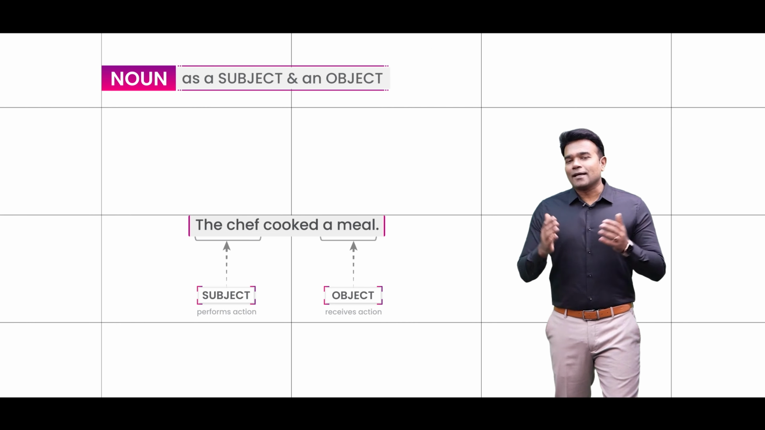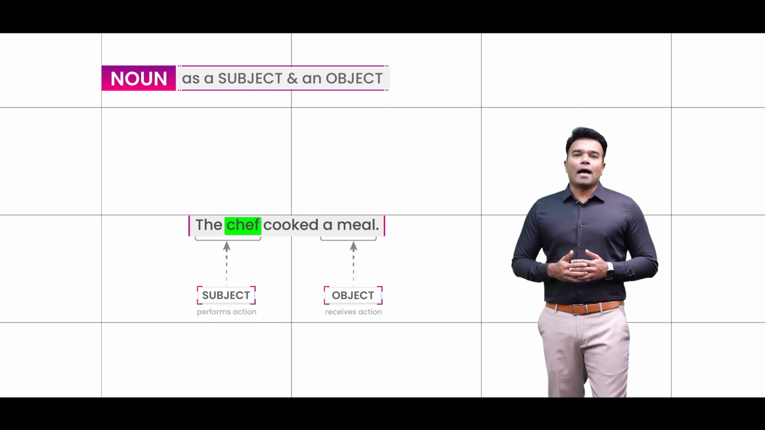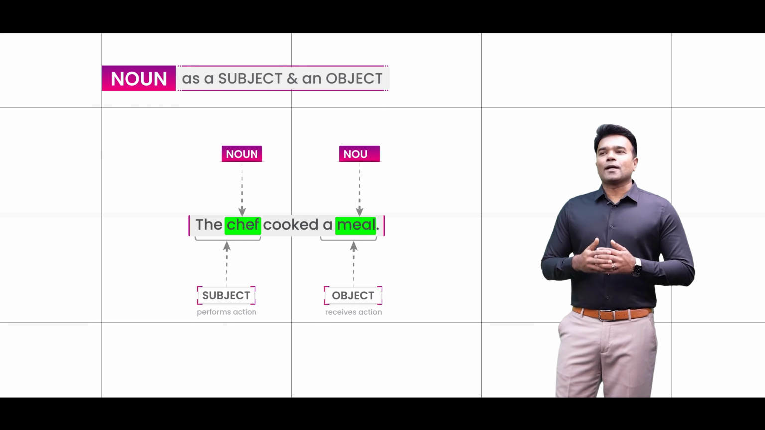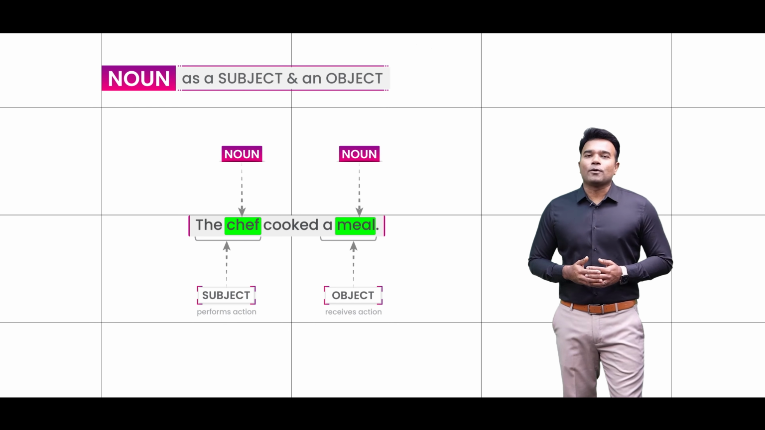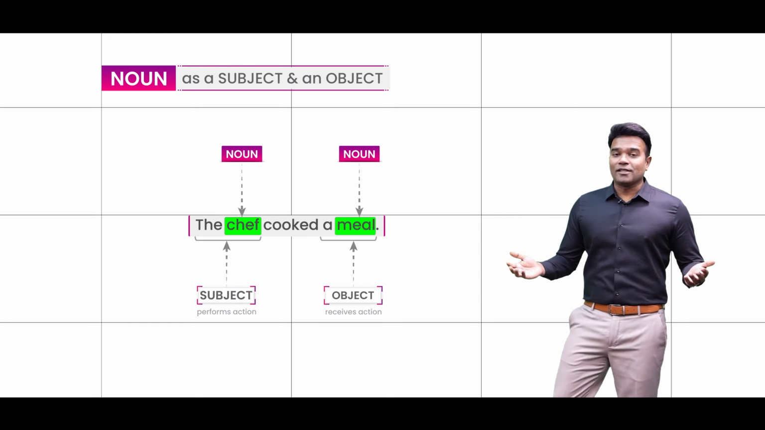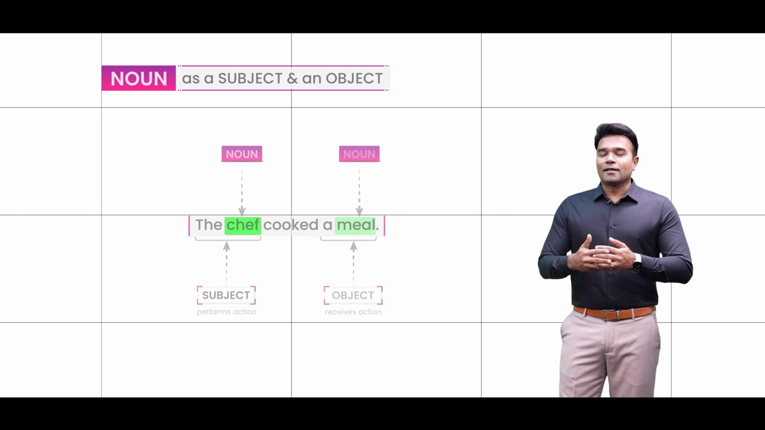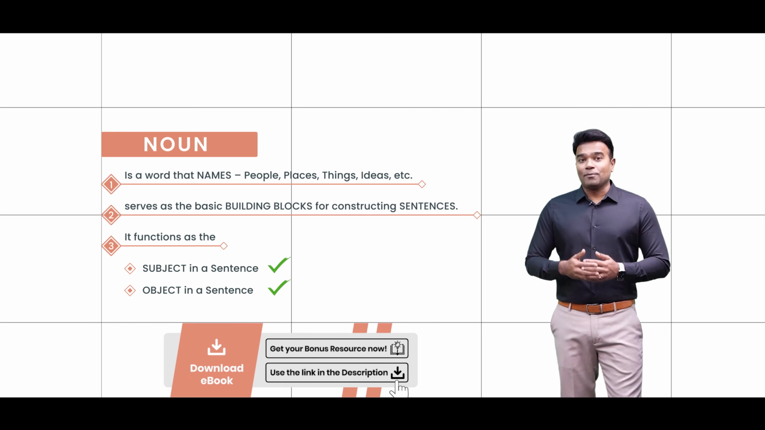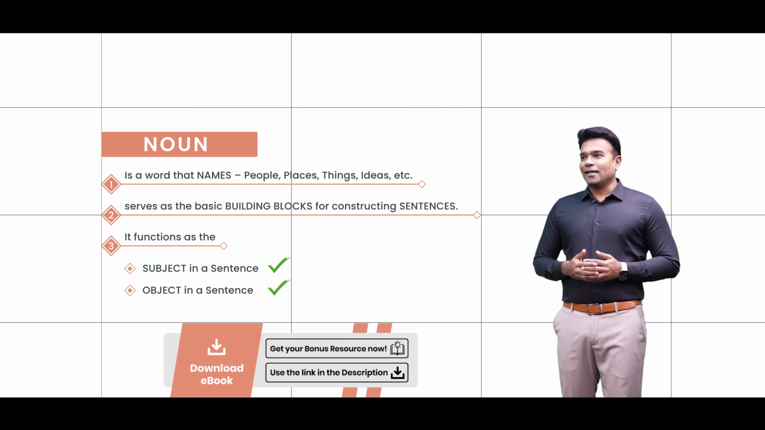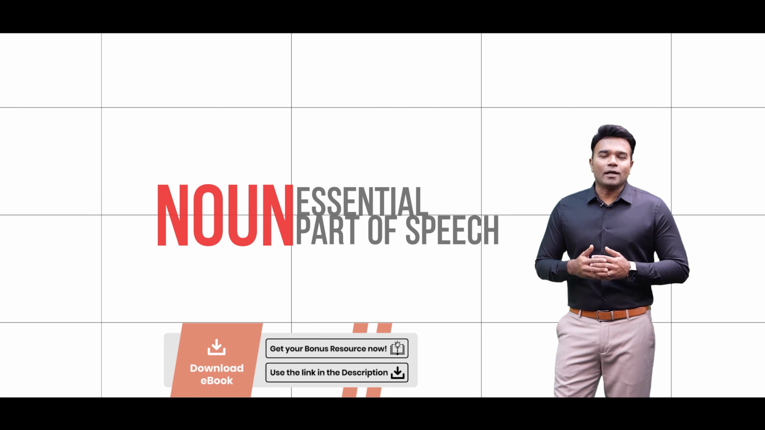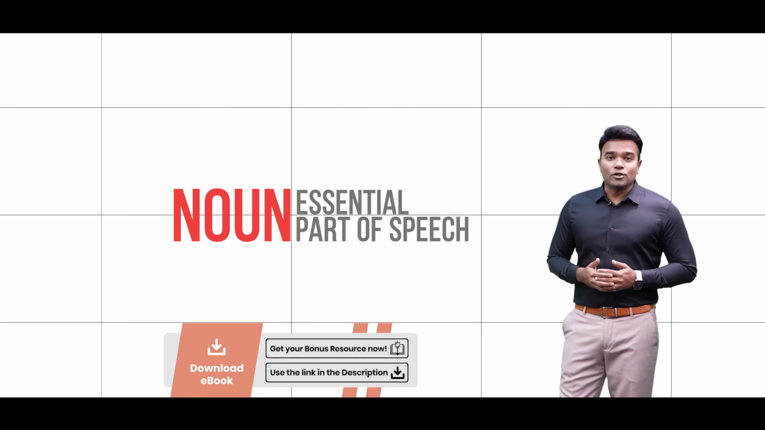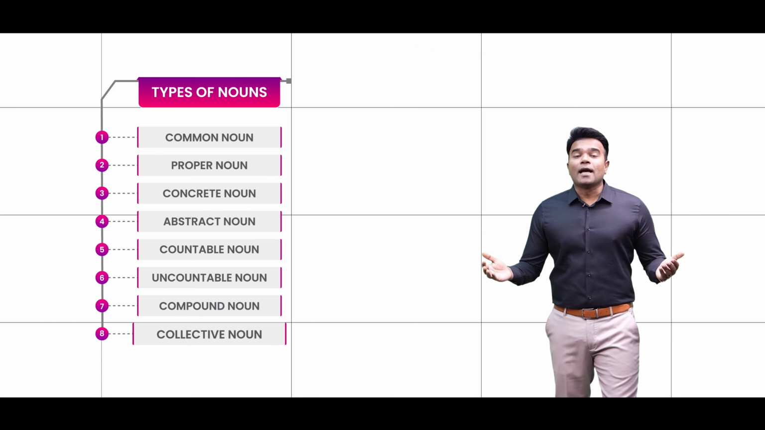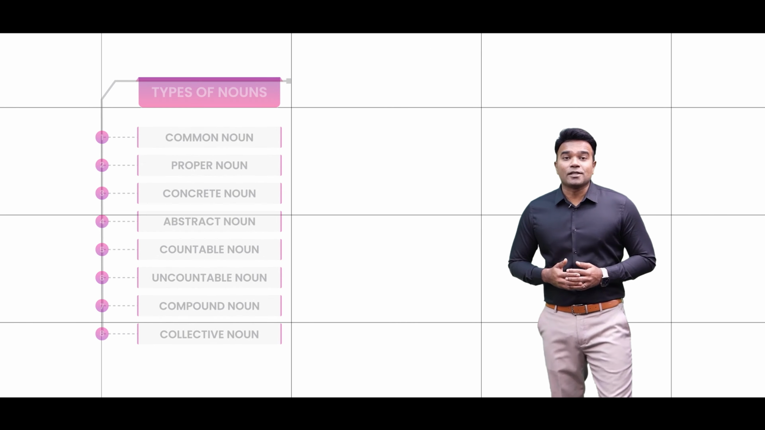All said and done, in this sentence the word chef happens to be the noun, and also the word meal happens to be a noun, and again you can notice that nouns can definitely be a part of both the subject and the object of the sentence. If you now look back at this, I'm sure that you have been able to understand what nouns really are in English. No doubt it happens to be a very important part of speech, and what I want you to understand is that all of these happen to be the different types of nouns in English.